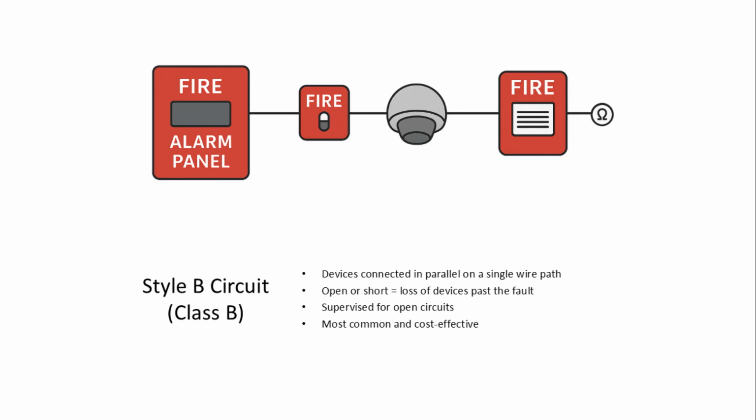Style B circuits connect devices in parallel on a single wire path. An open or short circuit results in the loss of devices past the fault. These circuits are supervised for open circuits and are the most common and cost-effective option.